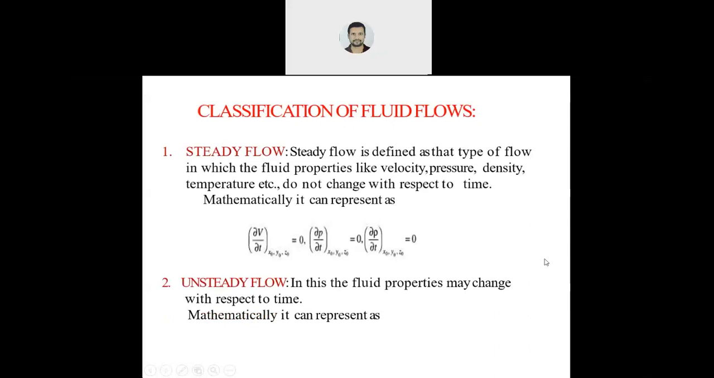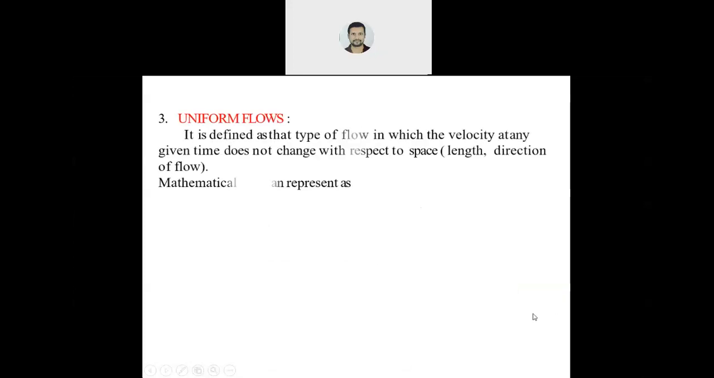So this is the example. Second, unsteady flow. Unsteady flow will change with time. If it changes with time, then the mathematical expression will not be equal to 0. Its derivative will not be 0 because it is changing with time. Correct? Next classification, uniform flow.